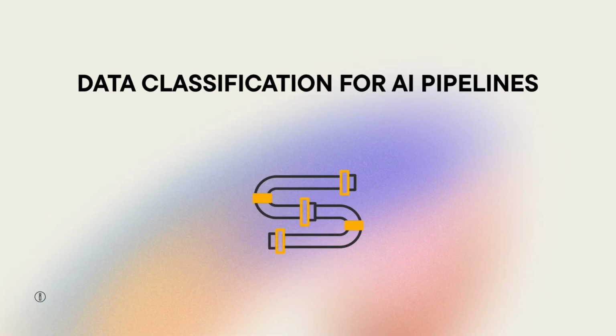Welcome to Lesson 2.1, Data Classification for AI Pipelines. This lesson explores how to assign sensitivity levels to AI data, ensure classifications travel through the machine learning pipeline, and align each tier with proper protection controls.